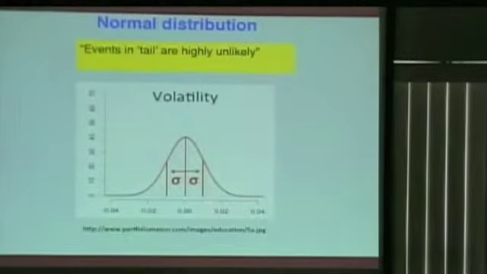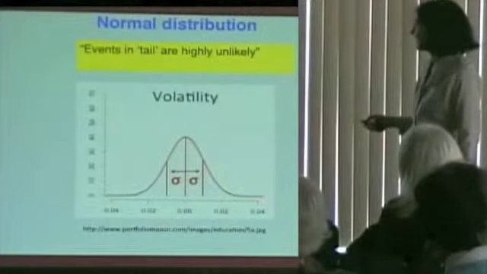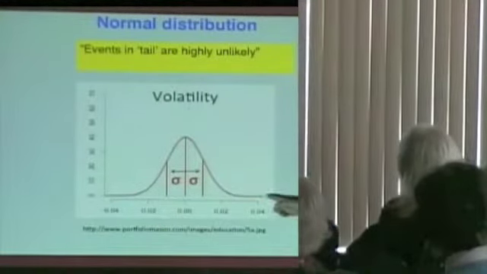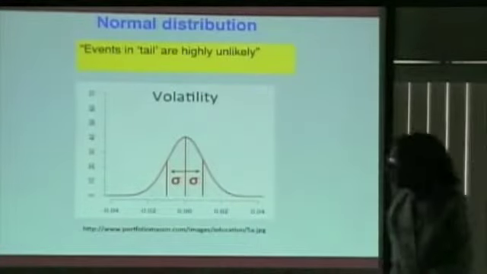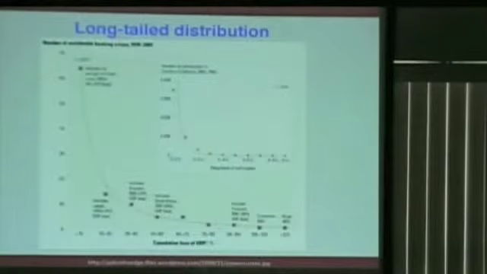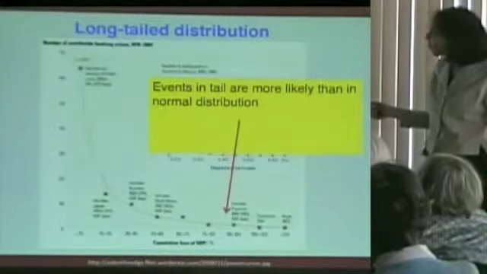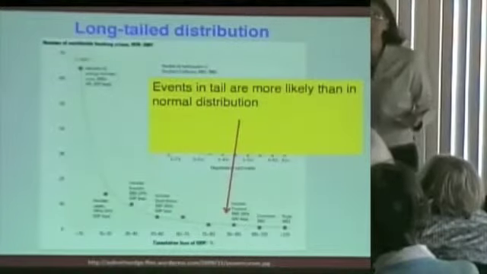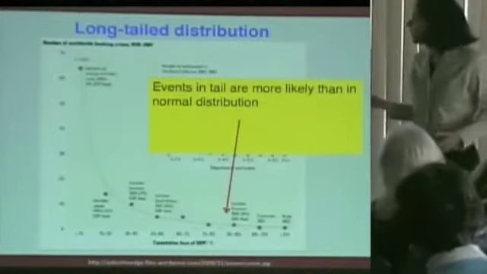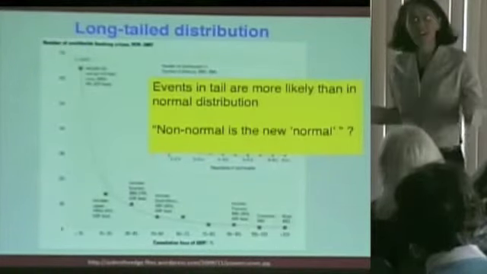And that's true for things like risk. This is a picture of volatility and risk in a financial portfolio. This is how you would model it with a normal distribution. But in these so-called long-tail distributions, events in the tail are more likely than they would be in a normal distribution. Okay. And we see that non-normal, that is these kinds of